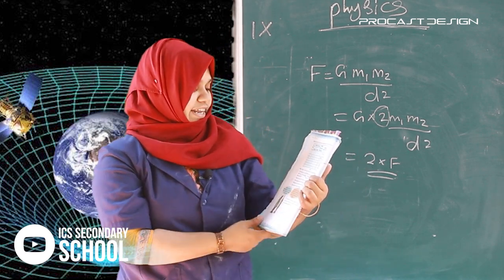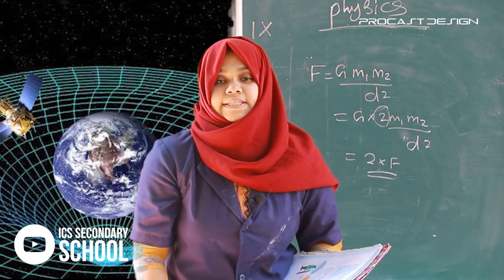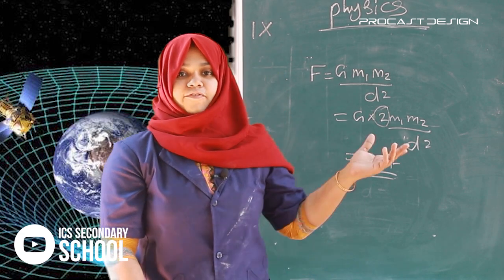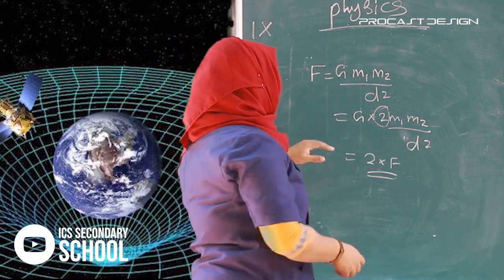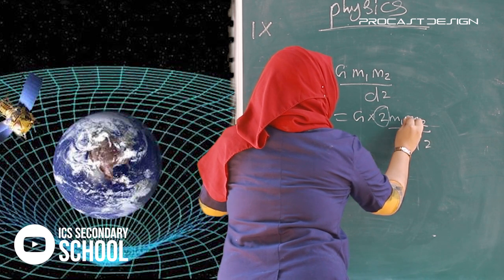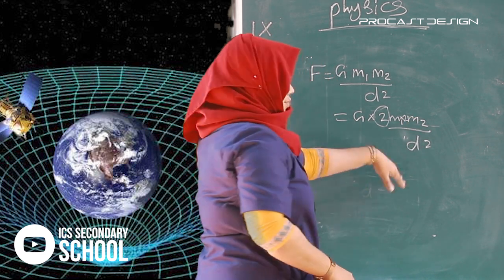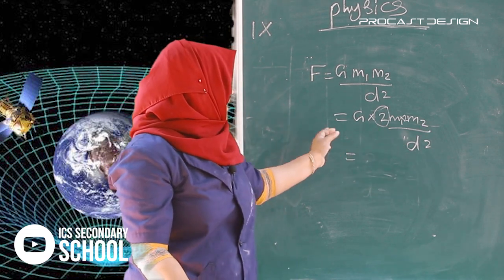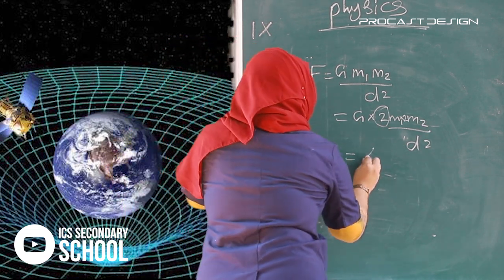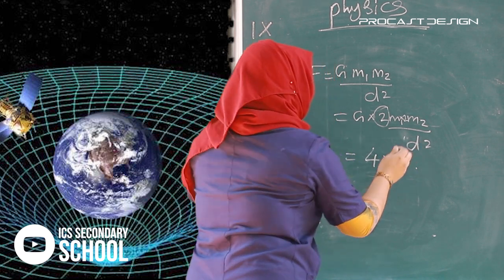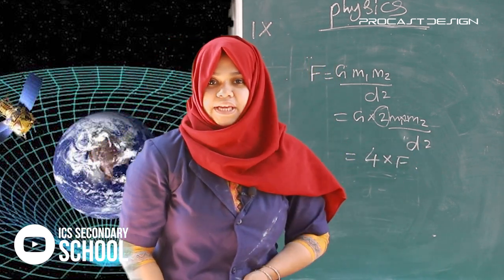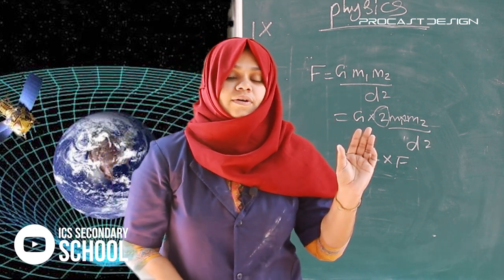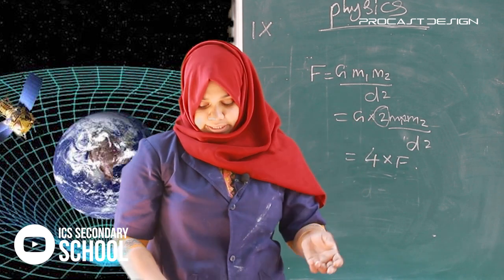What is the second question? If the masses of both bodies are doubled, what will be the force? Yes, we can write 2m1 into 2m2. Force is 4 into F. The force will be 4 times greater if the masses of both bodies are doubled.